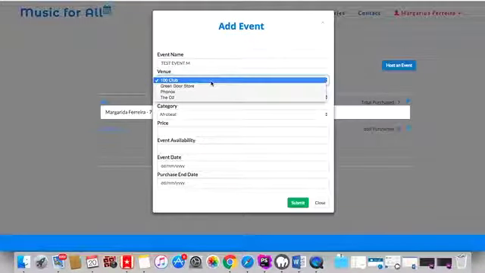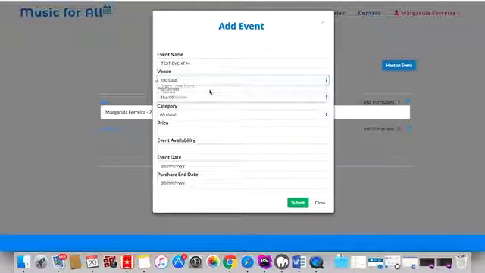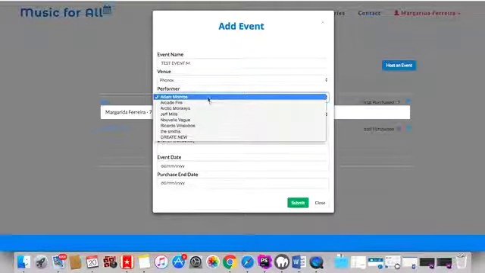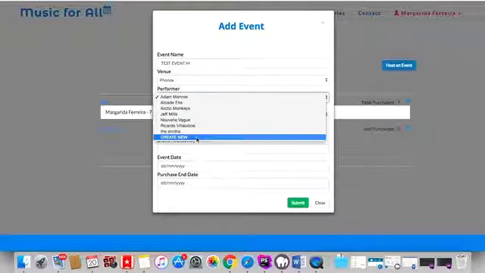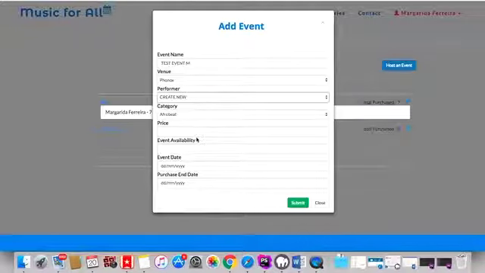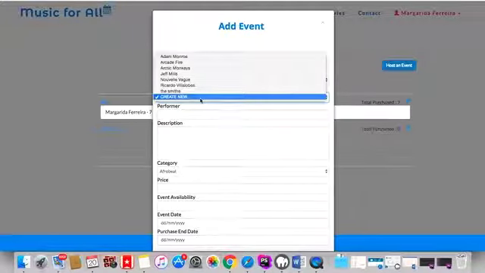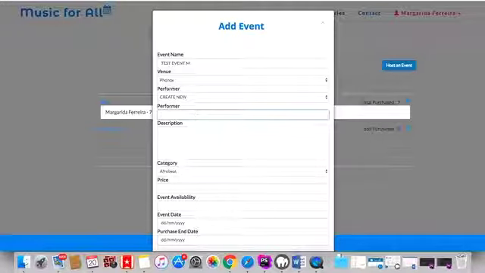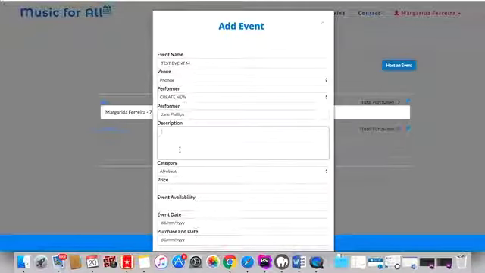These venues, the website gives you the venues, you can only choose from them. You can already choose one of the performers we have in the system, and then the description is automatic. But if you want to create a new performer, you will be asked to write a description for the performer.